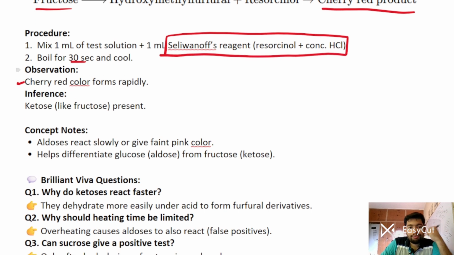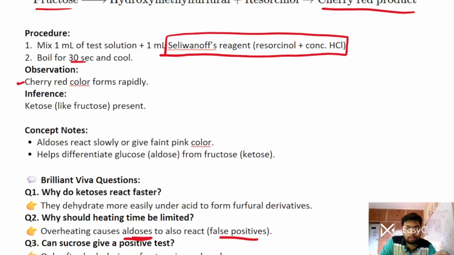Now, what are some brilliant viva questions that the examiner can ask you? So, why do ketoses react faster? They dehydrate more easily under acidic condition to form a furfural derivative. That's why. So, why should heating be time limited? Overheating can cause aldose also to react, so it will lead to a false positive test. Right? So you have to be fast.